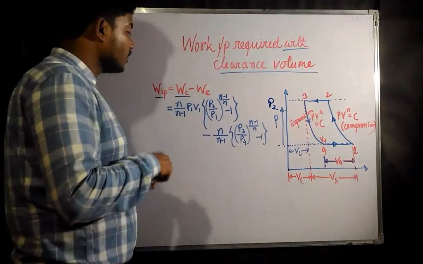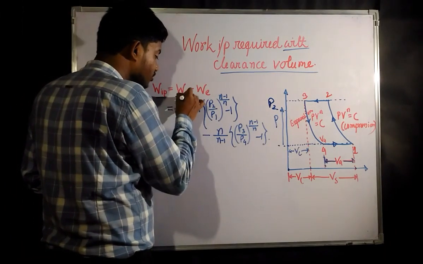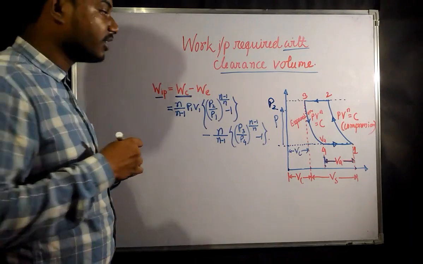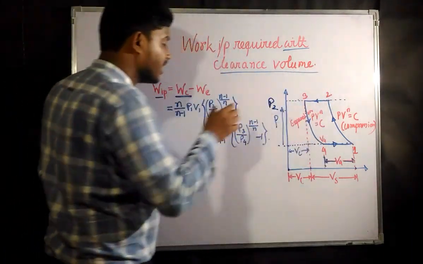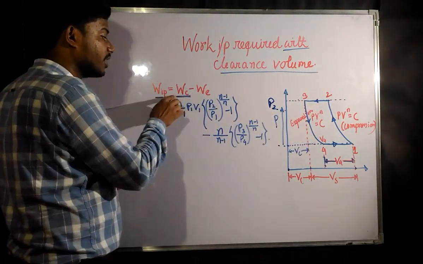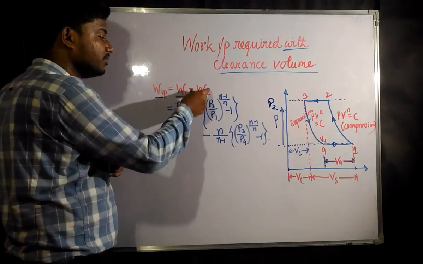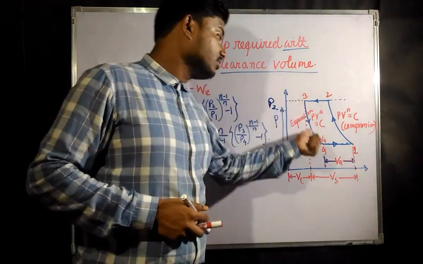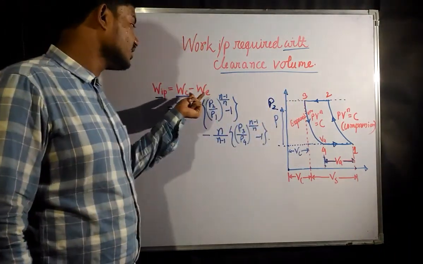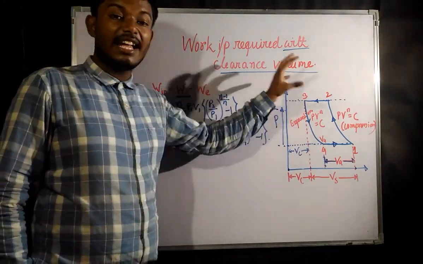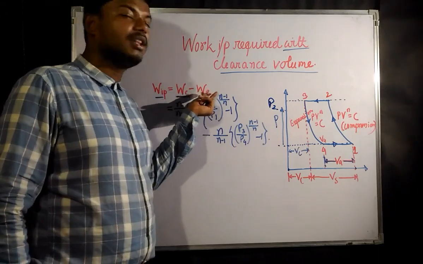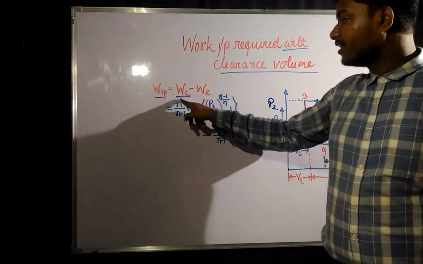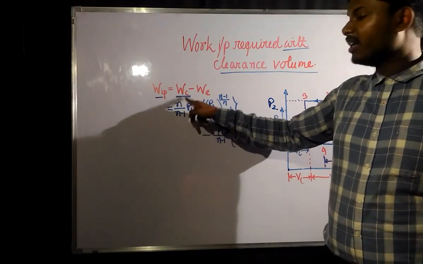So there is a compression work required during compression, from 1 to 2, minus WE. WE is the work done by the compressed gas during expansion. So this is the work done during expansion, and this is the work done during compression.